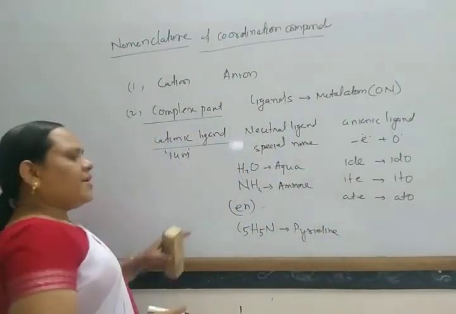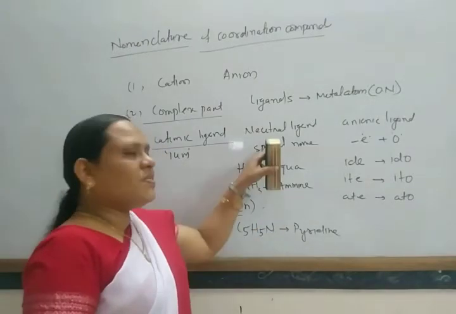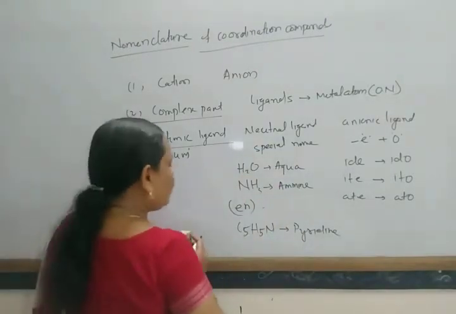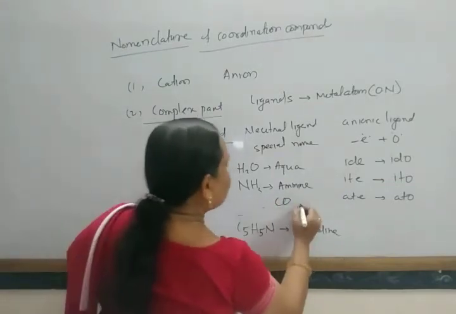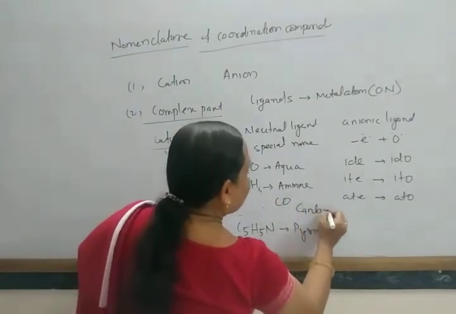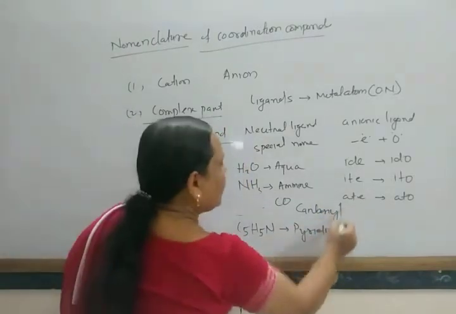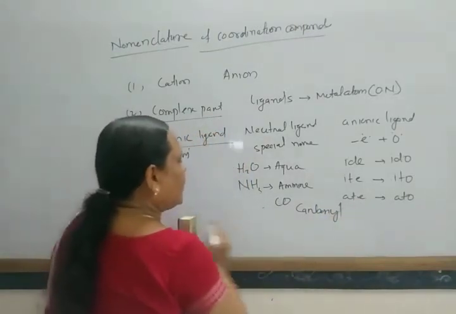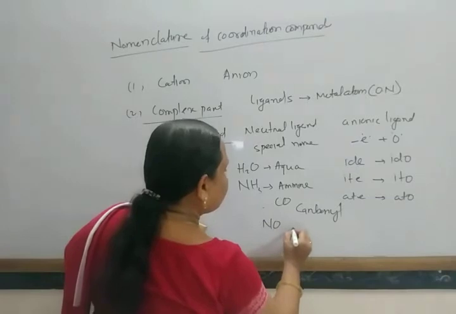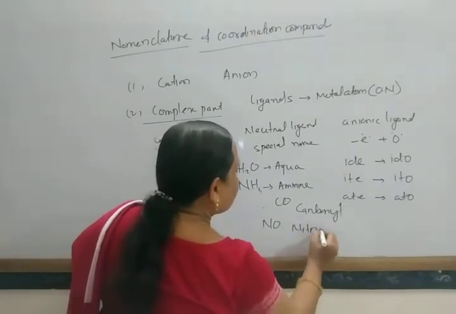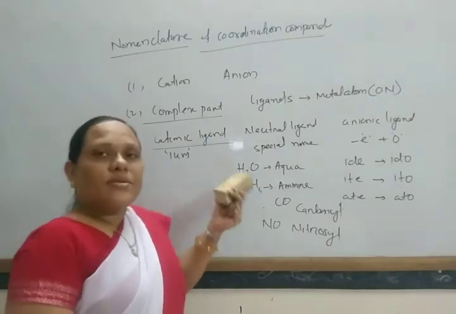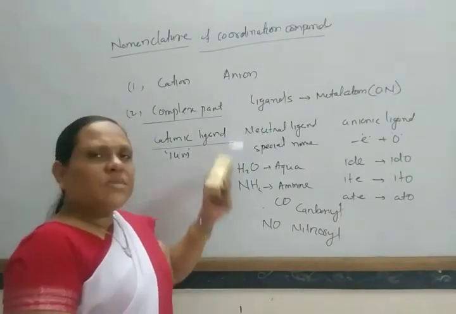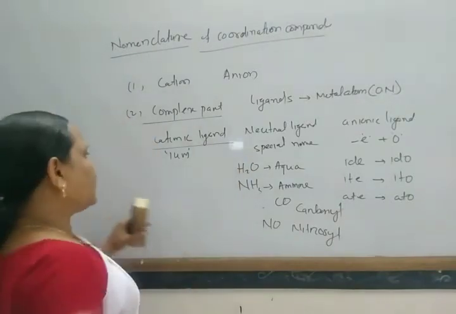In this way, some usual name or specific name is used. For example, if carbon monoxide is present, it is known as carbonyl. Similarly, if nitric oxide NO is present, it is known as nitrosyl. So in this way, there are special names for neutral ligands.